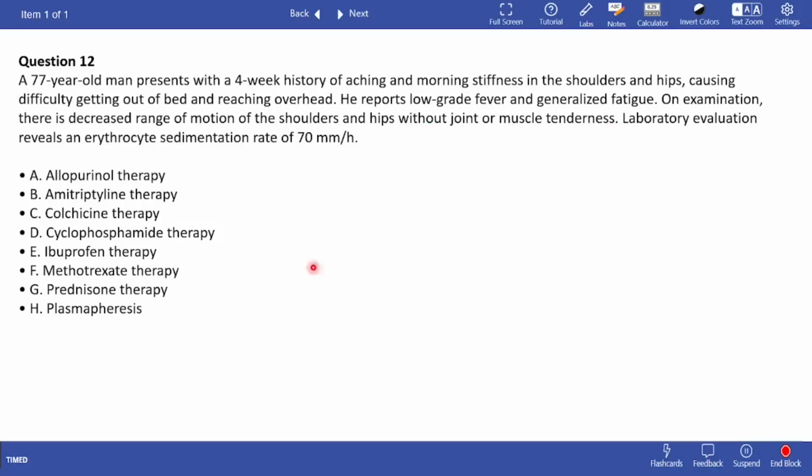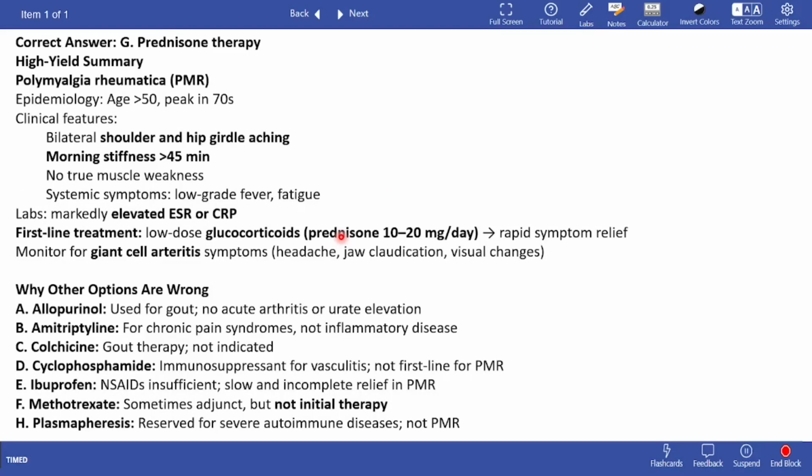Okay, so this is a very common case presentation. Read the answers. Tell me what you think. Concentrate on the ESR, the age, the aching of shoulders and hips, and low-grade fever. The correct answer is prednisone therapy because he is suffering from polymyalgia rheumatica.